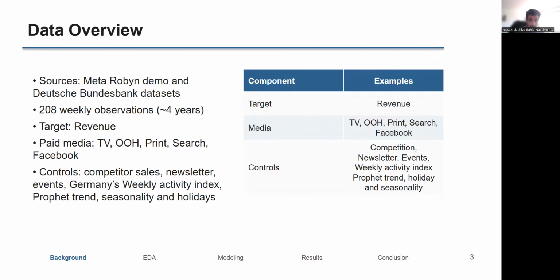The dataset comes from the Meta Robyn demo and the Deutsche Bundesbank and contains 280 weekly observations, which is approximately 4 years of data. The target variable is revenue, and the country is Germany. The main predictors are spend across 5 paid media channels, along with controls such as competitor sales, newsletter, Germany's weekly activity index, events, trend, holidays, and seasonality. The trend, seasonality, and holiday were decomposed using the Prophet package from Meta's open source.